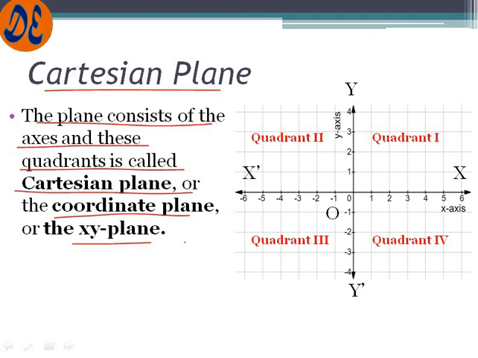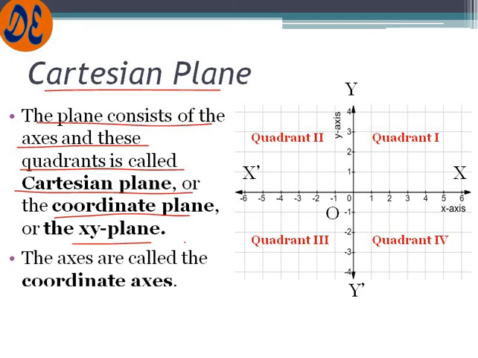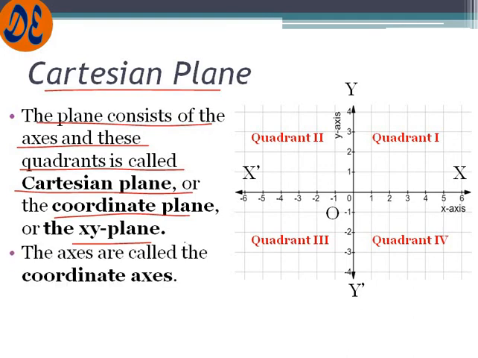So the Cartesian plane is simply a plane where we can draw these two perpendicular lines to represent a particular point. The axes are called coordinate axes. Now the word coordinate means these two axes, x and y, are called coordinate axes.